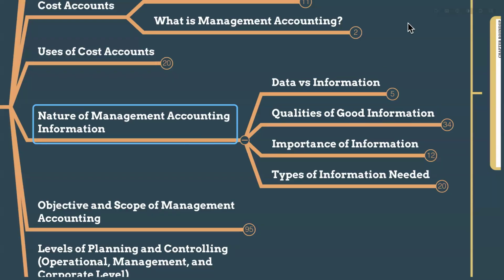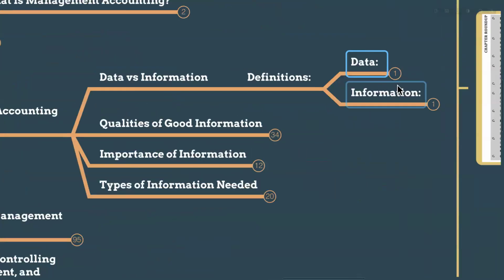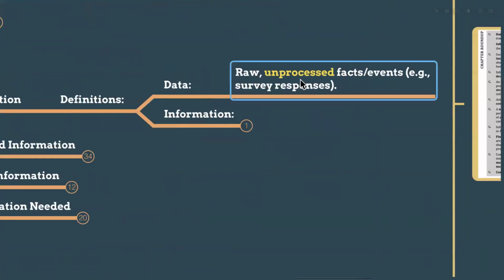So now we are on the nature of management accounting information. In management accounting information, we have data as well as information. As you know, in so many syllabuses you have learned about data and information, and here also. Data is the raw, unprocessed facts or events. For example, survey responses, right? Data means unprocessed. We have it as it is incurred. We never process any data. It's raw data.